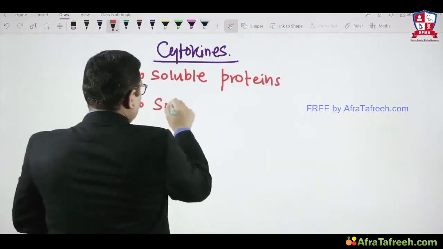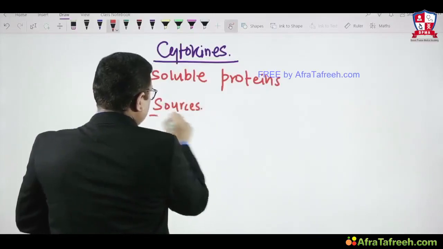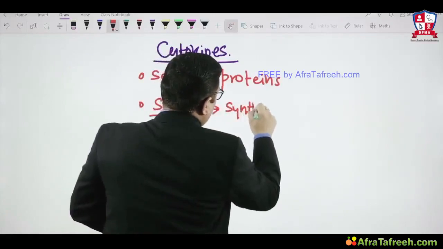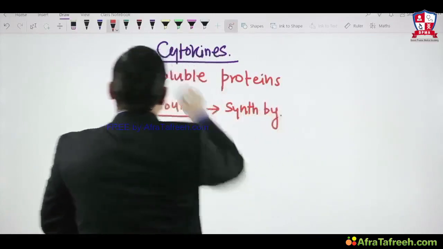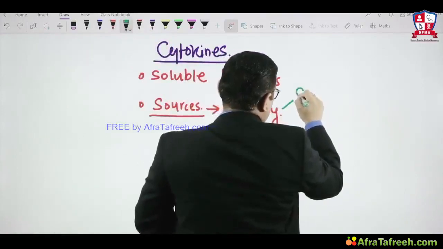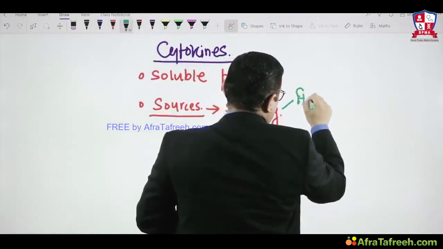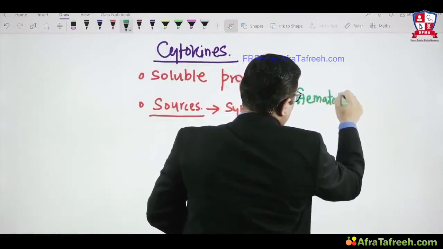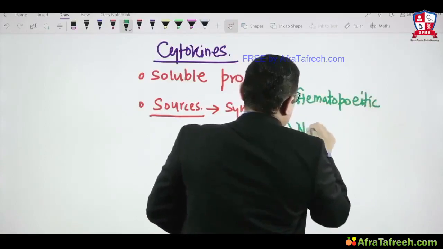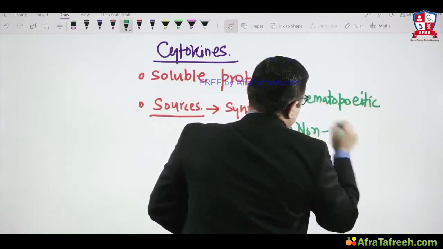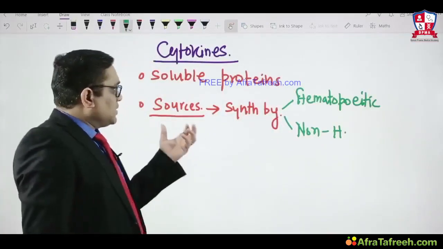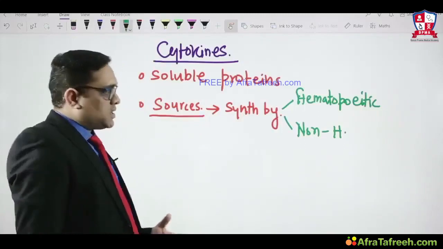Okay, what are the sources of cytokine synthesis? Cytokines are synthesized by which cell? It is synthesized by both hematopoietic as well as non-hematopoietic cells. So both hematopoietic and non-hematopoietic cells will be having synthesis of these cytokines, right?